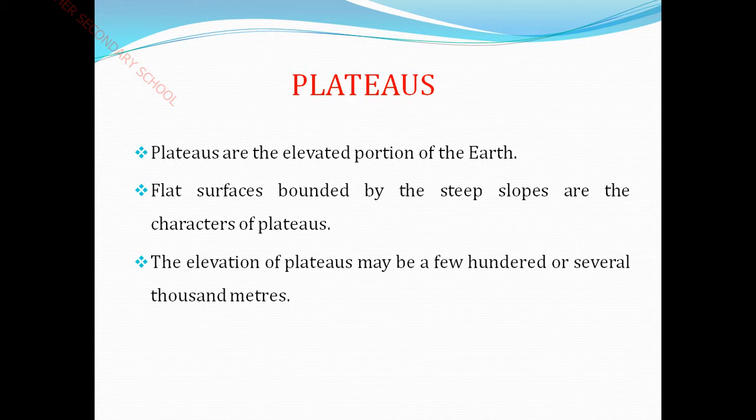Very briefly, a plateau means a large, high area of flat land. It is called what? Plateaus. Okay, children?